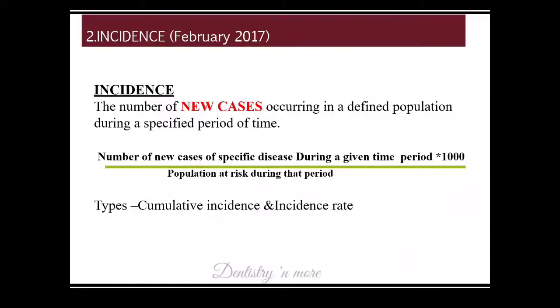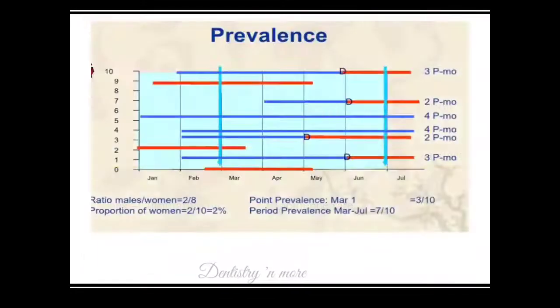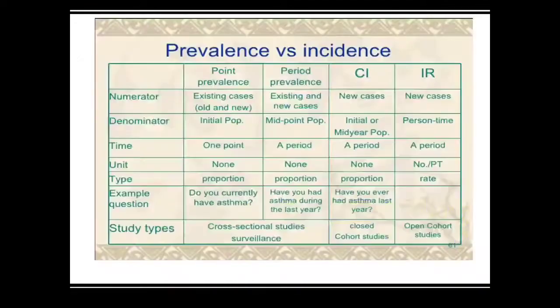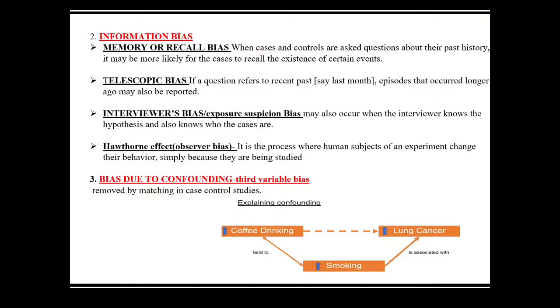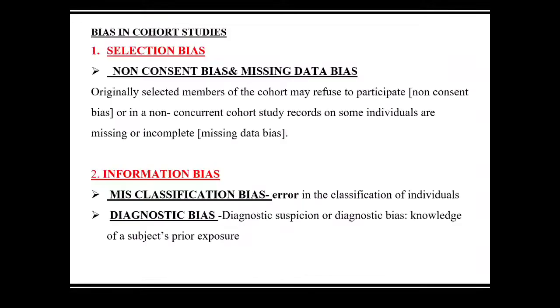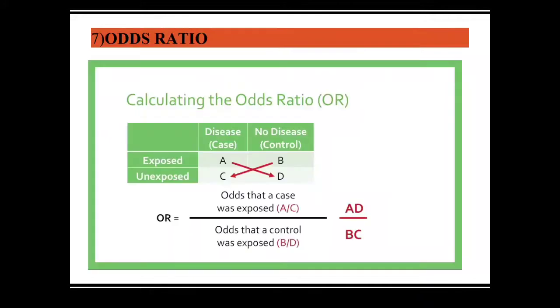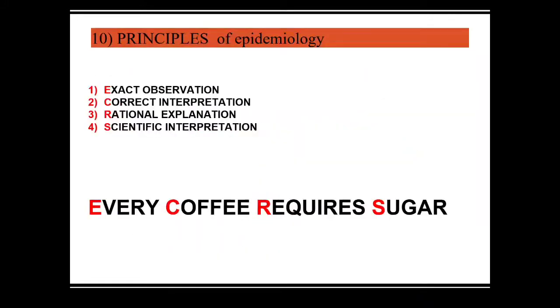It is very confusing when it comes to types of incidence and types of prevalence. If you pay attention for a little while, you will understand both in depth. Bias is always an asked question, so make sure you write both case control bias and cohort bias. The rest are easy. This is very important, not just for exam purposes but in your future also. You will definitely benefit if you study epidemiology well.